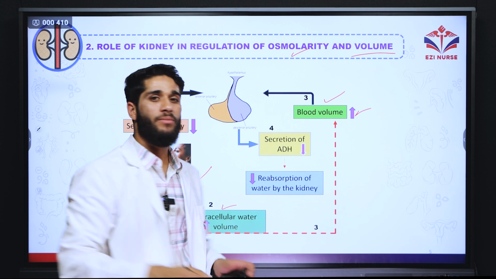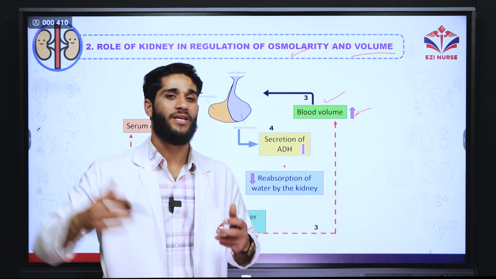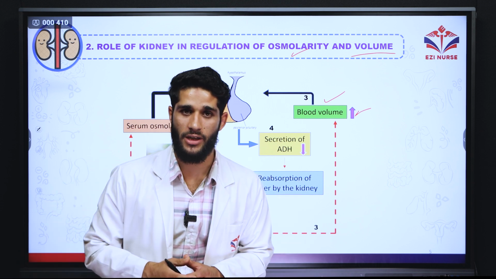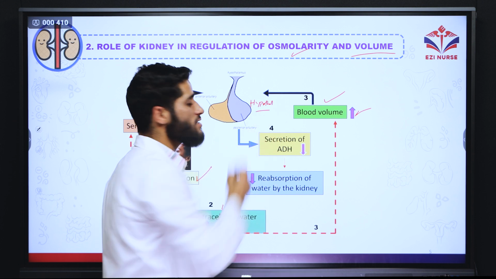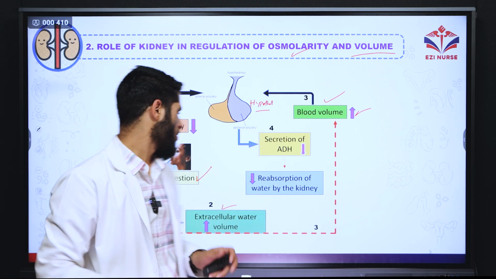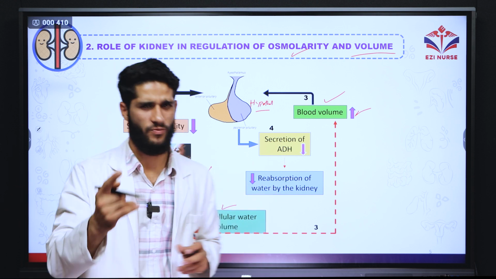So, there are receptors, the osmoreceptors. The osmoreceptors are going to send the stimulus that there is too much water and the blood volume is very much increased. So it senses to our hypothalamus, the thirst center of our body. The hypothalamus is going to say one thing: it will send the sensation, don't drink too much water. Already you are full.